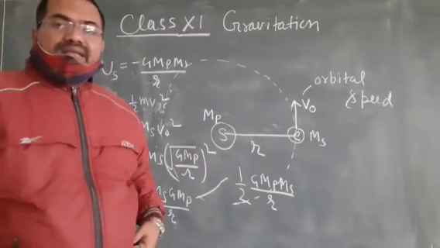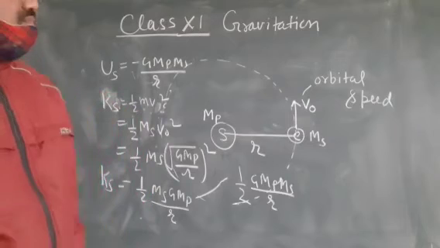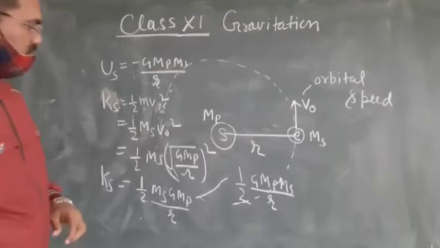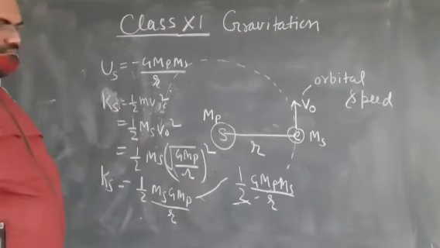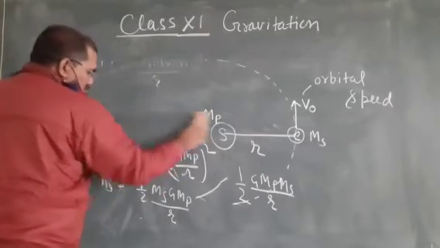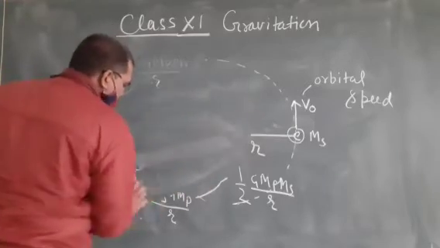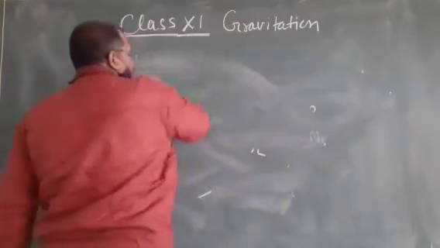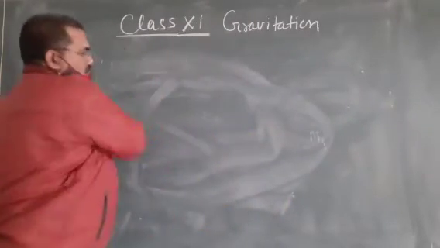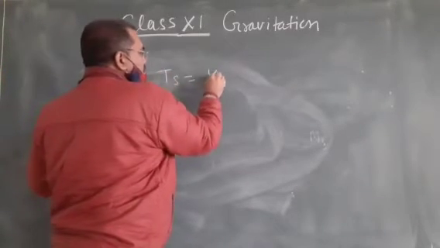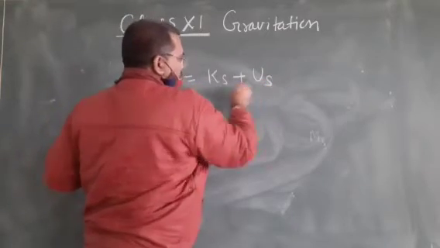So what will be the total energy of the satellite? Total energy of satellite equals kinetic energy of satellite plus potential energy of satellite.